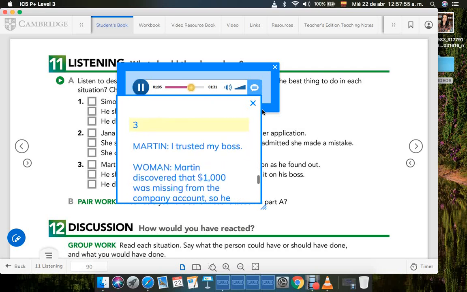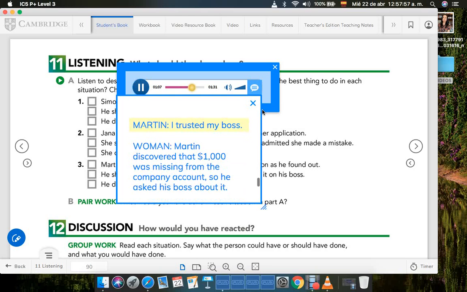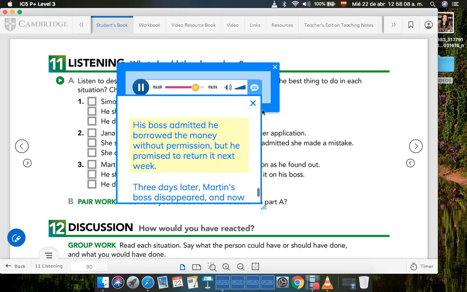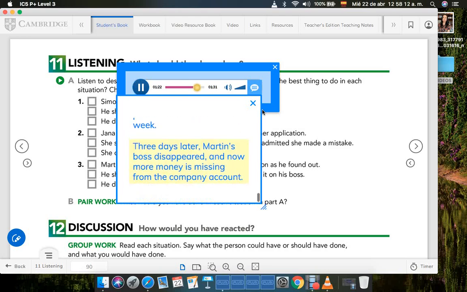3. I trusted my boss. Martin discovered that $1,000 was missing from the company account, so he asked his boss about it. His boss admitted he borrowed the money without permission, but he promised to return it next week. 3 days later, Martin's boss disappeared, and now more money is missing from the company account.